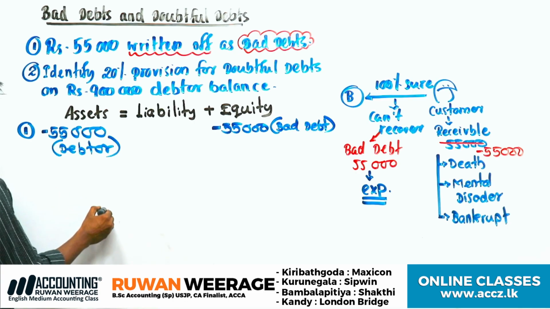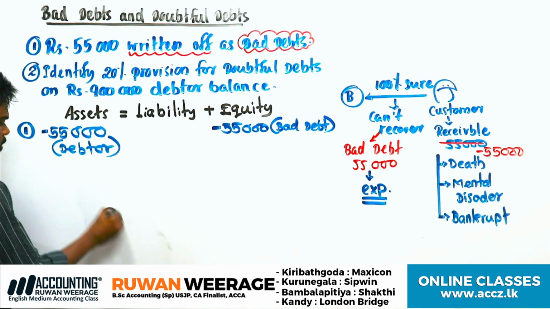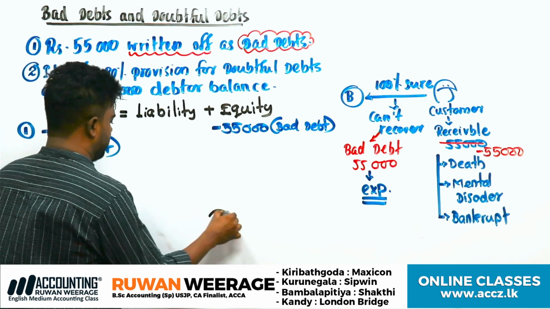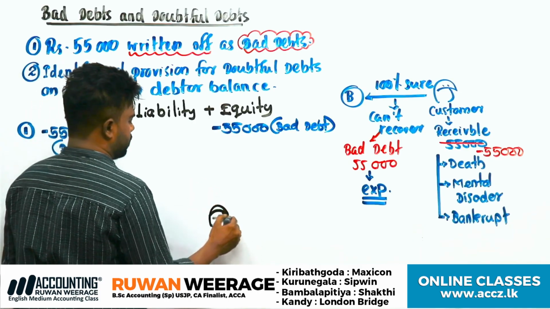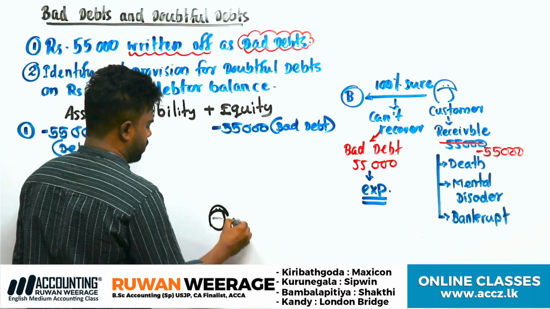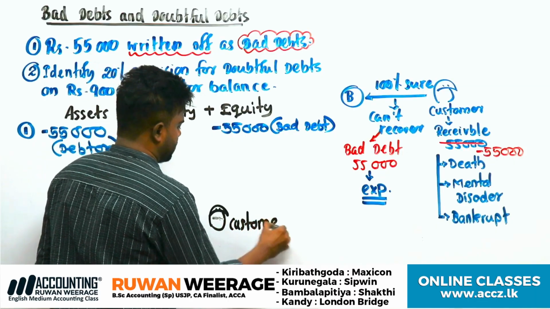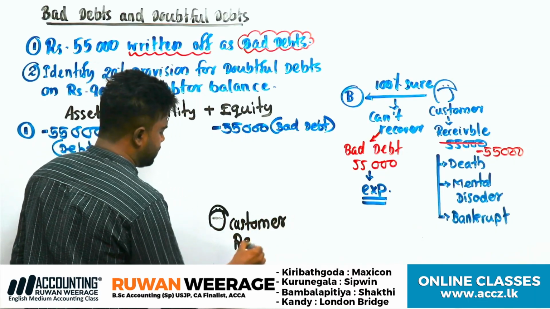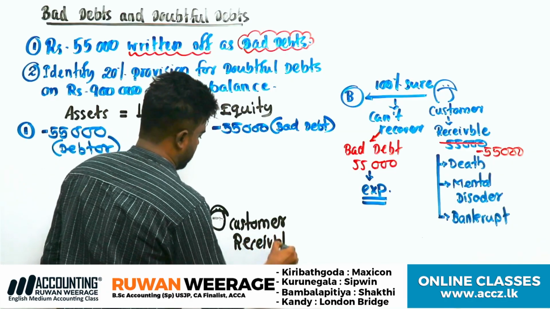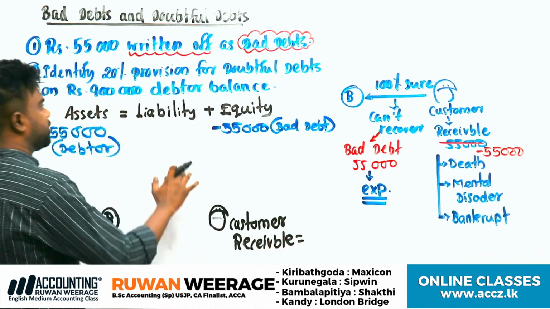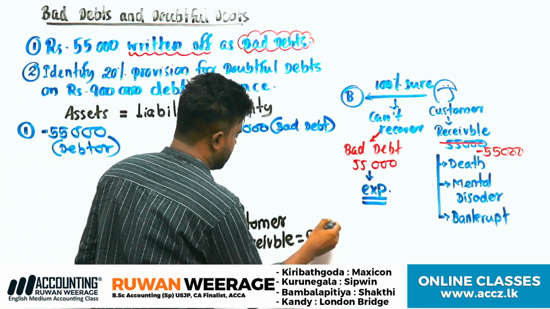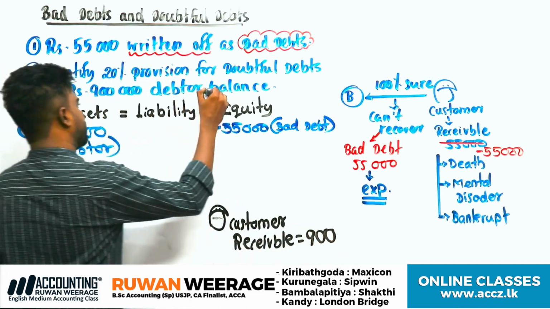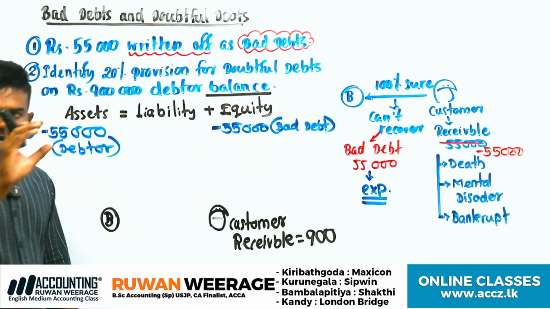Let's think, here's the business, and here's the customer again. Let's think from the customer, the receivable balance is 900,000. So no need to record this one. This is the receivable balance. It should be receivable.